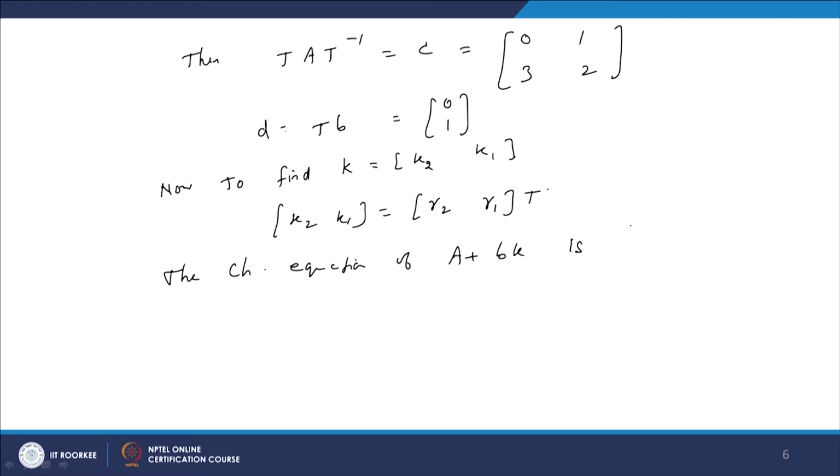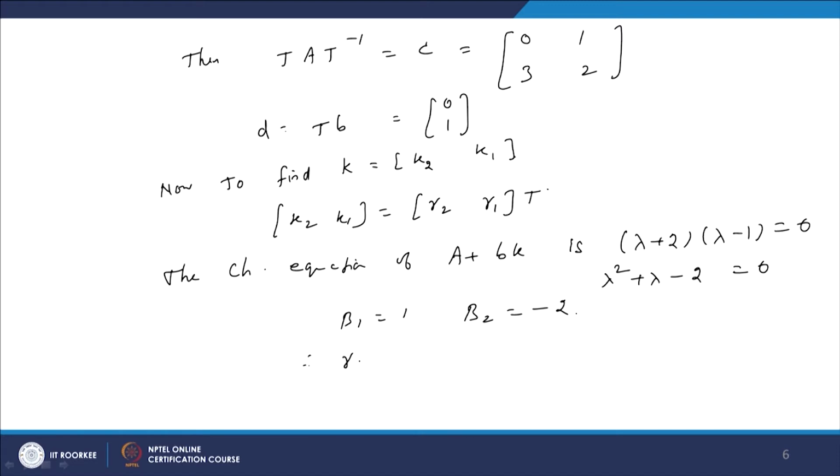So, the characteristic equation can be calculated as lambda plus 2 into lambda minus 1 equal to 0. So, this implies lambda square plus lambda minus 2 equal to 0. So, beta 1 is 1 here and beta 2 is minus 2.